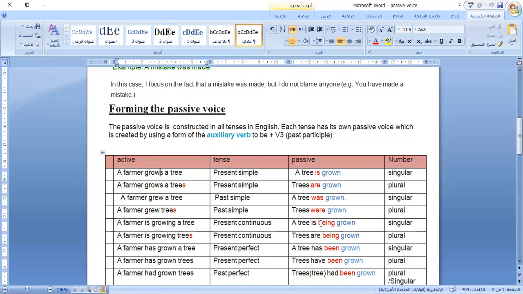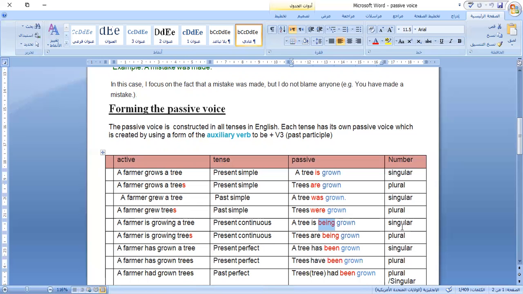Now, look at the continuous form. A farmer is growing a tree. So I have to bring the verb to be in the continuous form. I have the verb to be "is," but I have to bring another verb to be. I say a tree, the object becomes the subject. A tree is what? Where's the verb to be? "Is being." A tree is being grown. The past participle of the verb, grown.